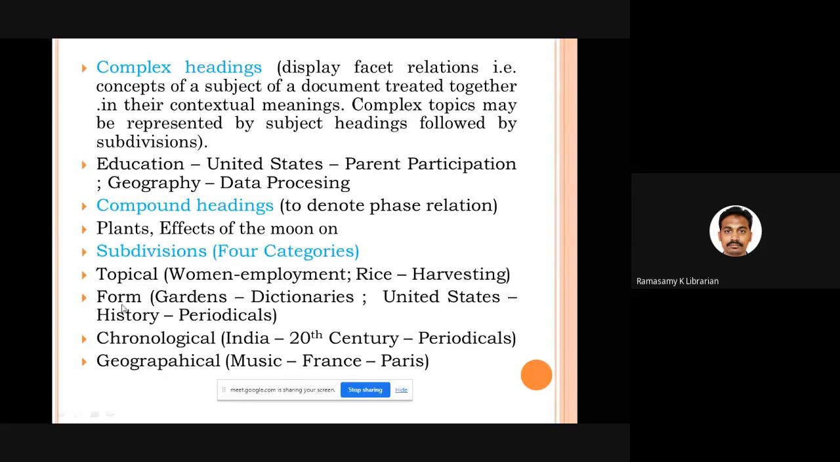Then comes form subdivisions: gardens, dictionaries; United States, history, periodicals. Whenever you want to mention the form of a particular resource, you can make use of form subdivisions. Then comes chronological subdivisions: India, 20th century. This way, whenever you want to add a time to a particular subject heading, you can make use of chronological subdivisions. Then comes geographical subdivisions: music, France, Paris. So names of places, countries, cities, and oceans can be used to denote geographical subdivisions.